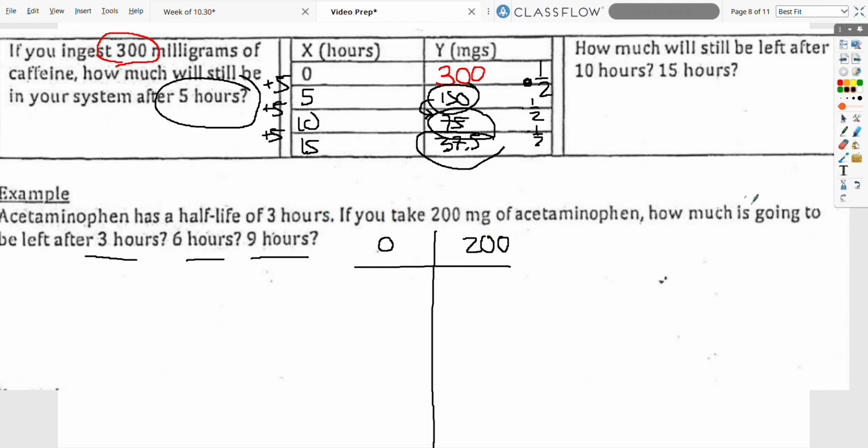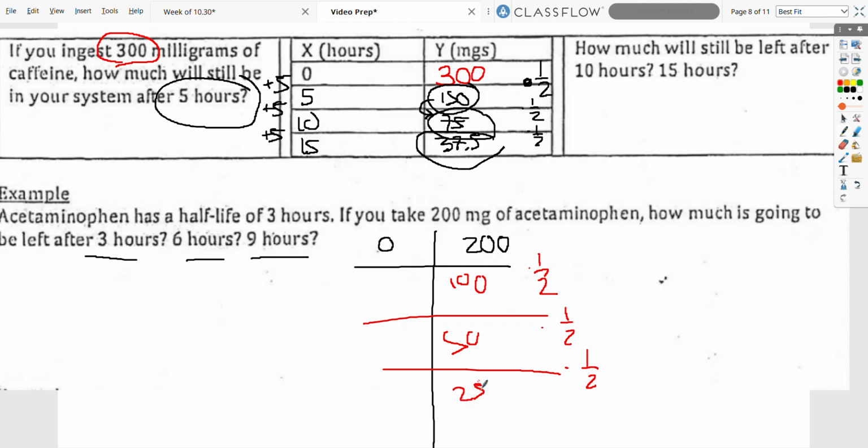Since it's half-life, we're multiplying by 1/2 a bunch of times. 200 times 1/2 gives us 100. We multiply that by 1/2 again, we get 50. Multiply by 1/2 again, 25. And how long does it take to get there? The half-life is 3 hours, so that means plus 3 here. 0 plus 3 is 3, so after 3 hours, there are 100 milligrams in your system.